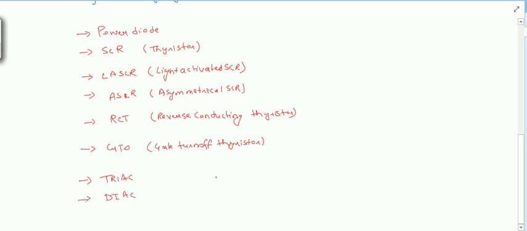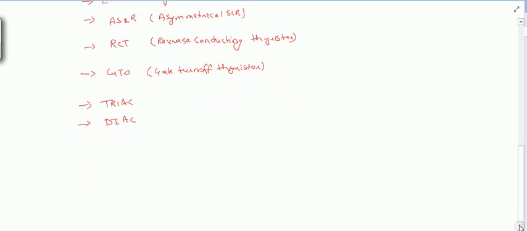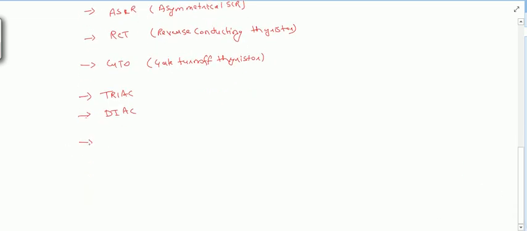After that there are power transistors: power BJT, power MOSFET, and IGBT.